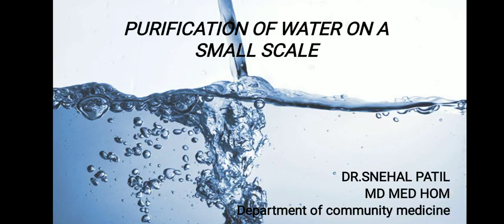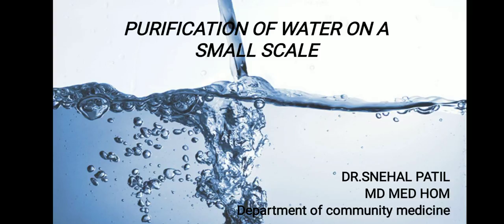We have completed purification of water on a large scale, in which we saw the main three methods, that is storage, filtration and disinfection, and all their processes and methods: slow sand filter, rapid sand filter, and in disinfection, chlorination.